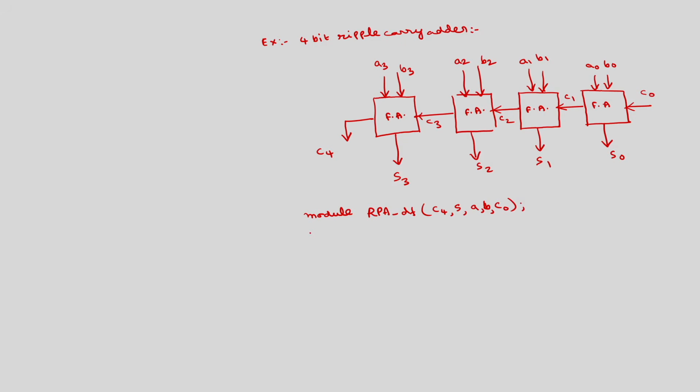I am going to define them with the keywords. Output C4, comma, [3:0] S. This is S3, S2, S1, S0. Input C0, [3:0] A and B. Both A, B are 4 bit numbers.